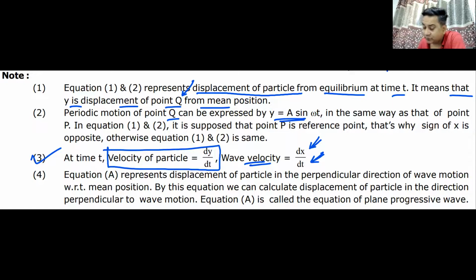Since this wave is moving in the forward direction if it is minus x by v, it will be moving in the reverse direction if it is plus x by v. This is known as the equation of a progressive wave. We'll also understand standing waves. This one is a moving wave.